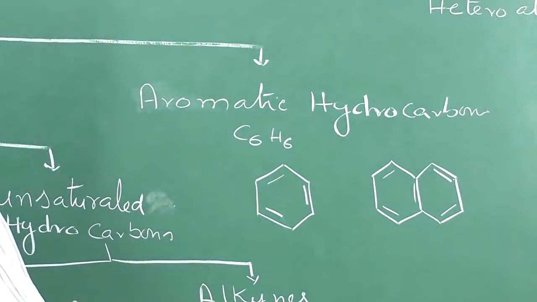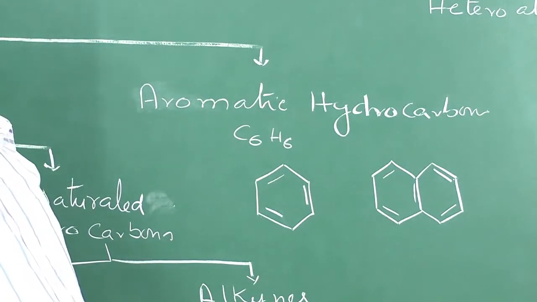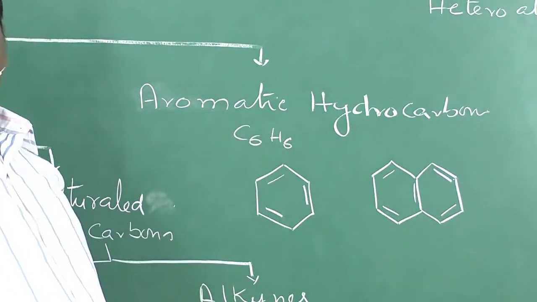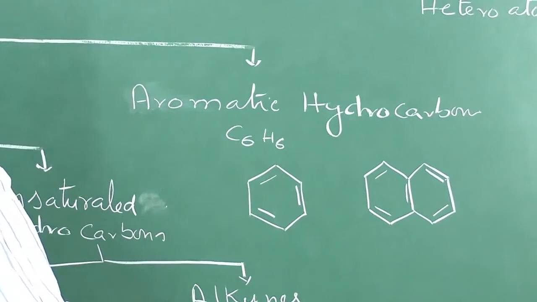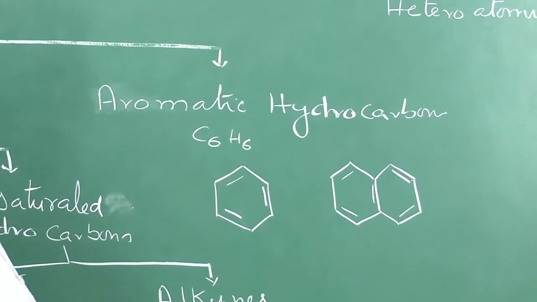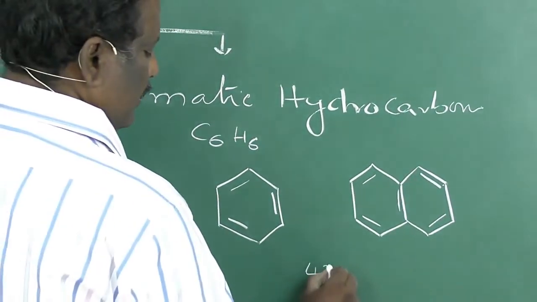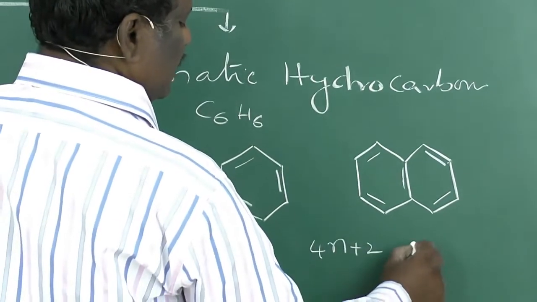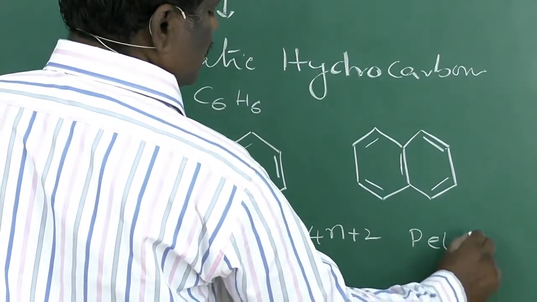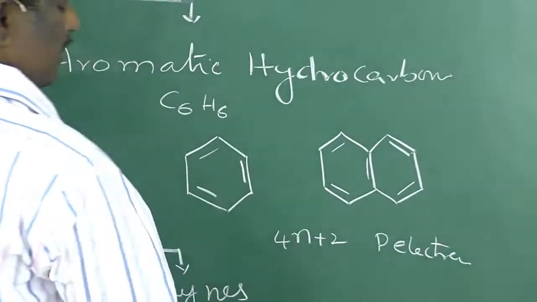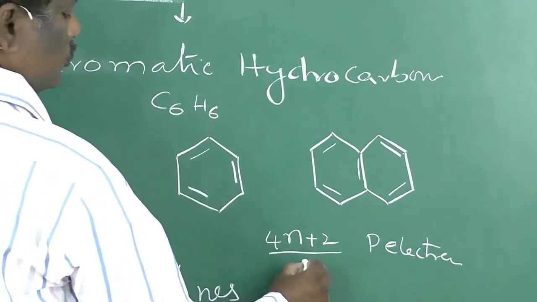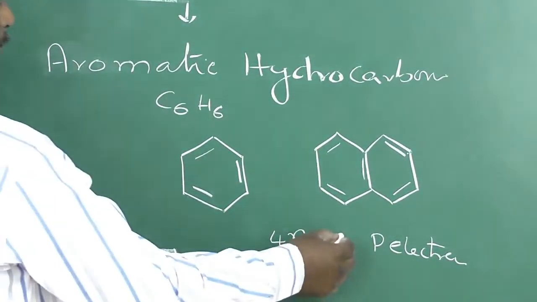Any compound can exhibit this aromatic character according to Huckel's rule. It should contain 4n plus 2 p electrons, or it should contain (4n plus 2) by 2 pi bonds.